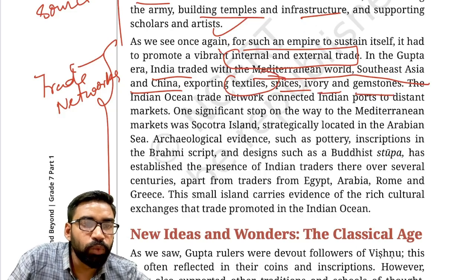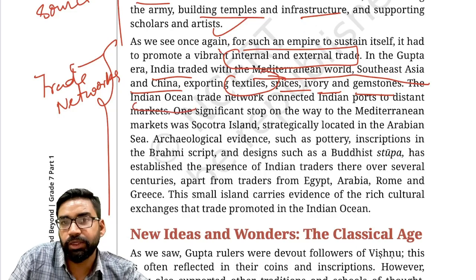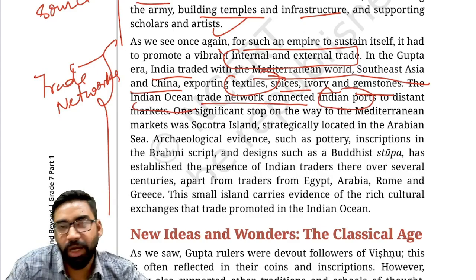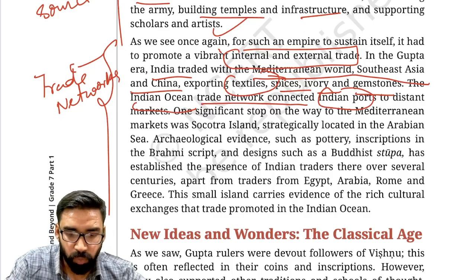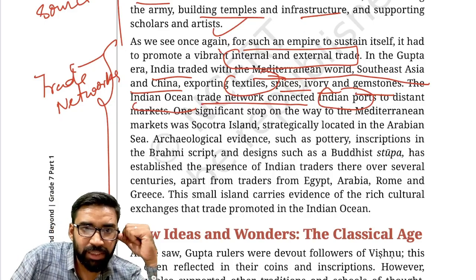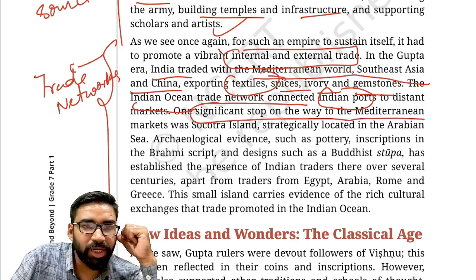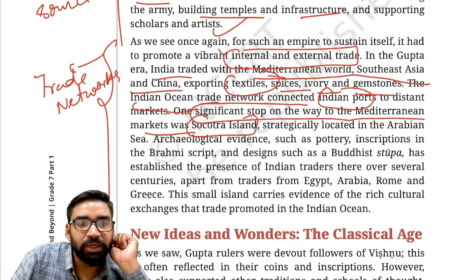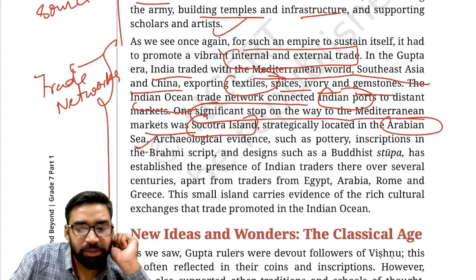Now, what was the route? This line is related to the route. The Indian Ocean Trade Network connected Indian ports to distant markets in different parts of the world. What was the strategic stop? The strategic stop to the Mediterranean market was Socotra Island, located in the Arabian Sea.